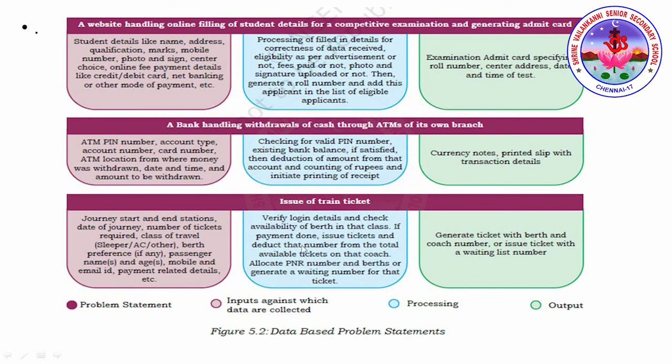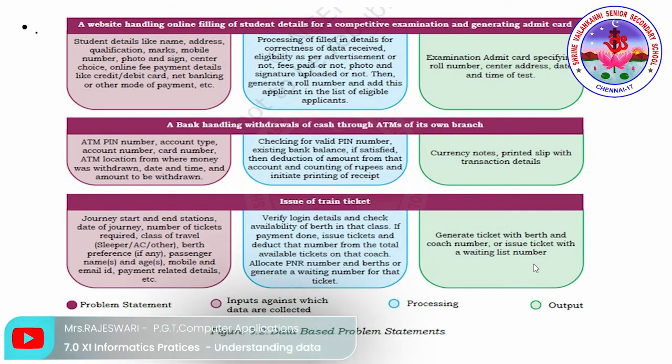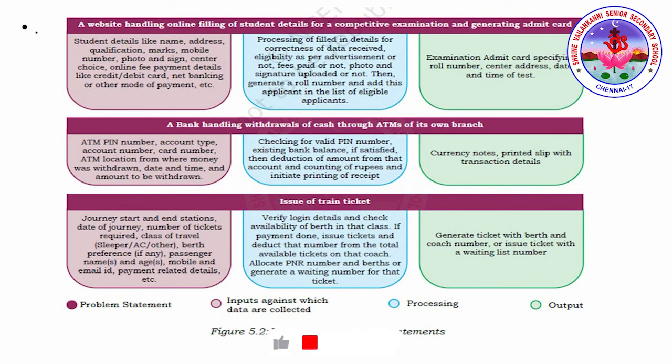And it will verify all the login details in the process. It will check for the availability of the seats, whether the payment has been done or not. So all these things come under processing. And finally, once the ticket has been generated, that will be displayed for the customer. So this is how the data will be collected, processed, and then the output will be displayed finally.